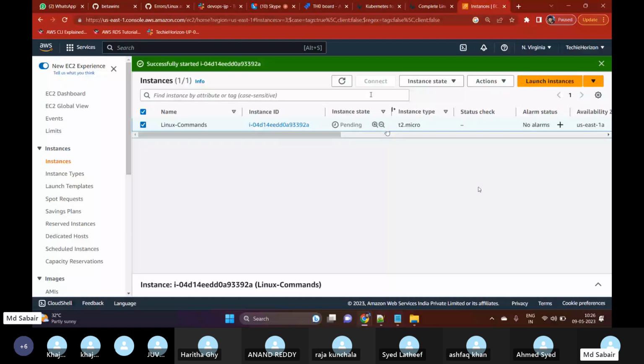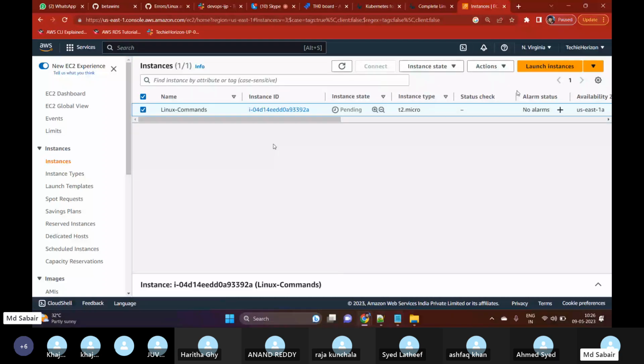How do we connect to our servers? How to connect to any remote server? What I have seen is most of you are using session manager. I recommend not using session manager. Please use PuTTY, MobaXterm or Git Bash to connect to your servers, because in real time you might not get access to session manager, as you will not have that particular role. So make sure to use Git Bash, PuTTY or MobaXterm to connect to your remote machines.